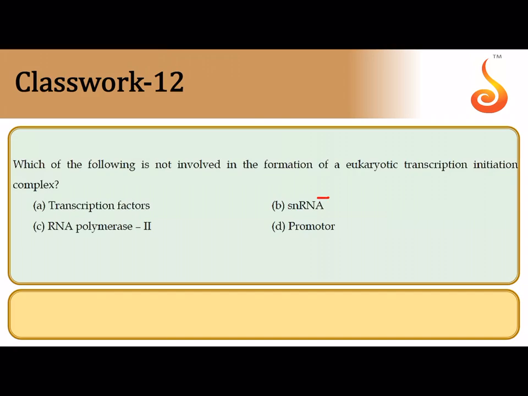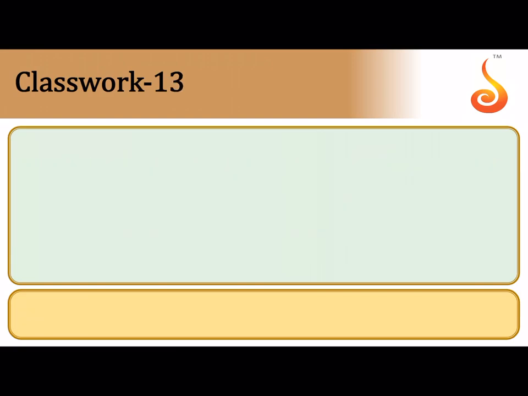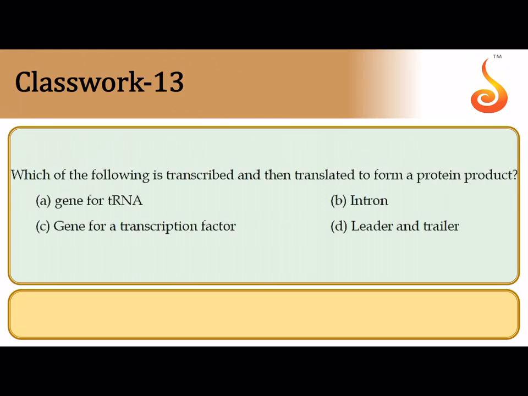complex? So snRNA is the answer, because small nuclear RNA are not involved in transcription. They are involved in post-transcriptional modification, that is splicing. So remember, small nuclear RNA have no role to play in transcription initiation. 13th question says, which of the following is transcribed and then translated to form a protein product?